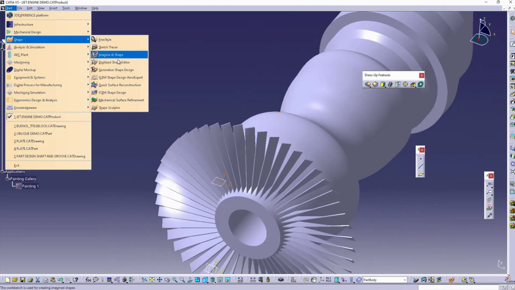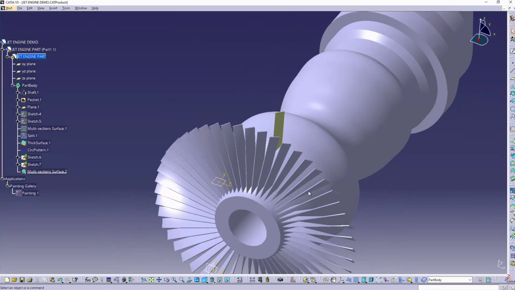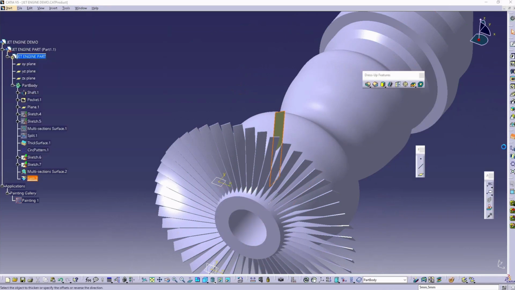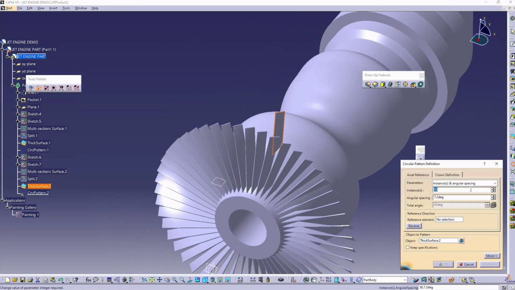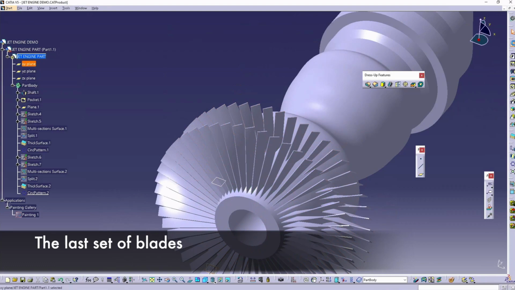Now that you have these two sketches, repeat the steps from the GSD workbench and create the surfaces of the new blade. Add thicknesses to it from Part Design and apply a circular pattern.